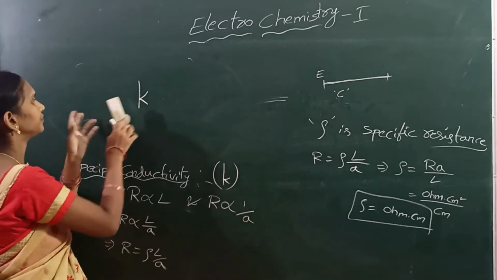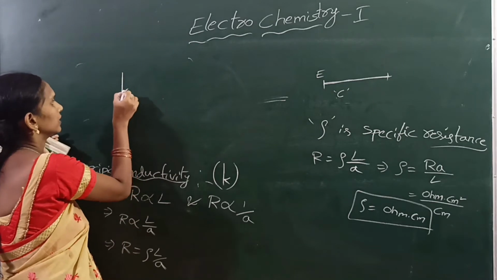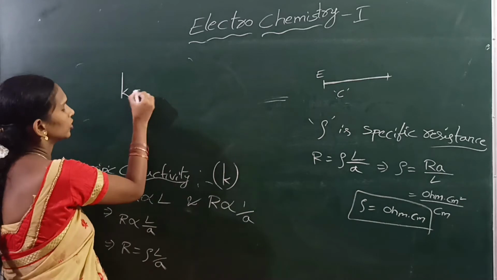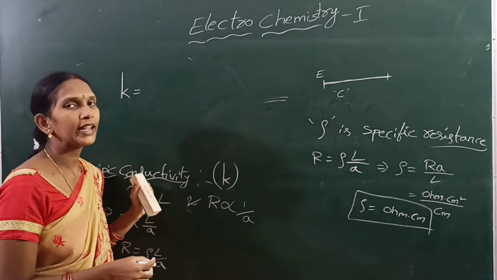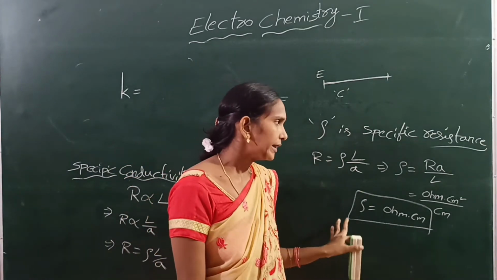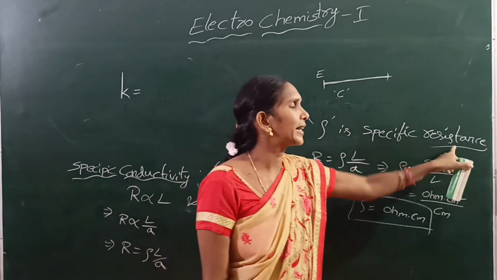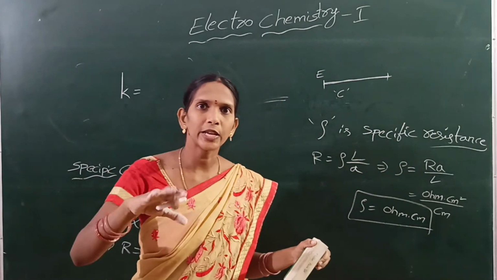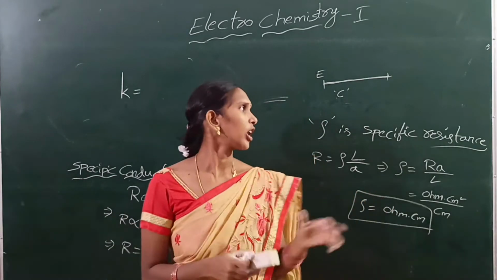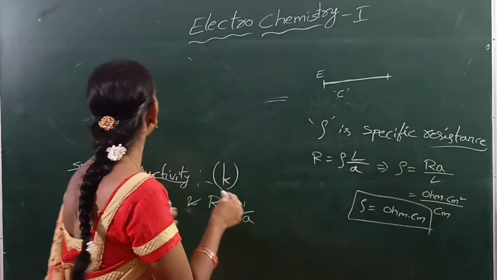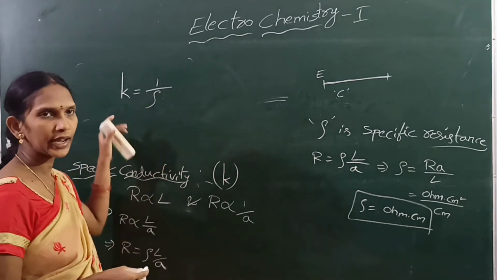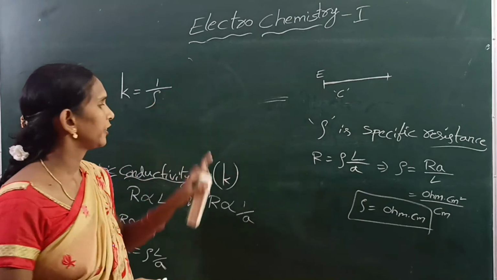The specific conductivity is defined as the reciprocal of specific resistance, whereas conductivity is defined as the reciprocal of resistance. That means kappa equals 1 by rho. This is specific conductivity.